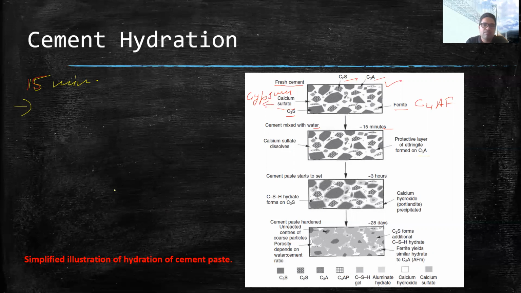The major compound, the first compound which will react with water will be C3A. C3A will react first with water, and it will try to get set very fast.